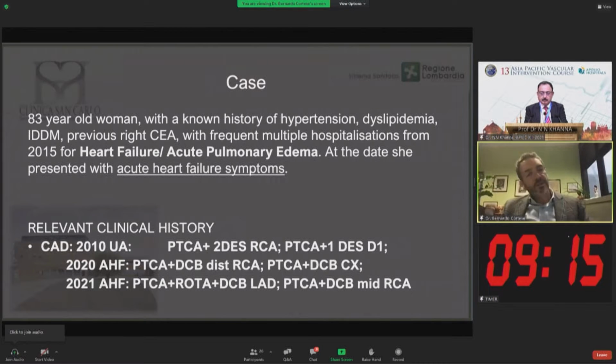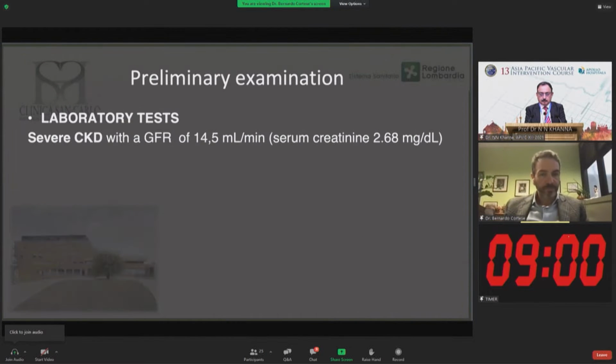and she had several hospitalizations also for heart failure and acute pulmonary edema. So this is the reason why she came to our hospital a few months ago for worsening heart failure symptoms.